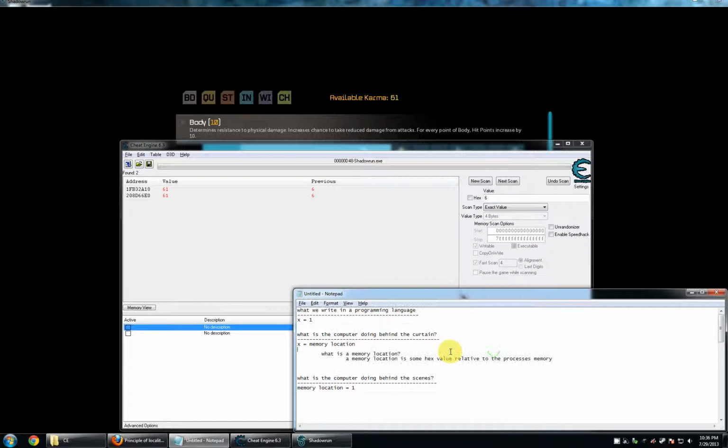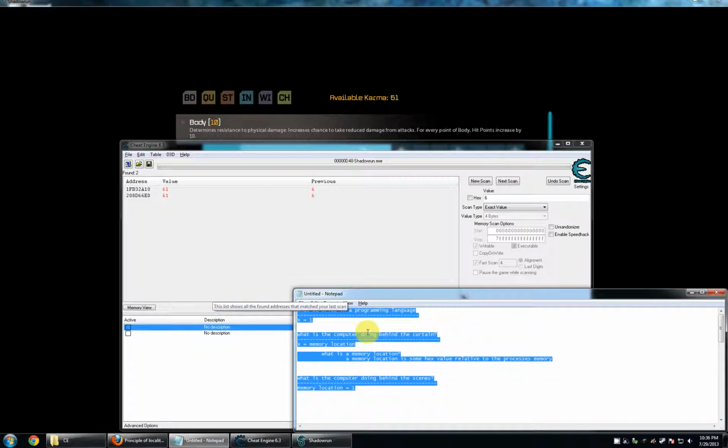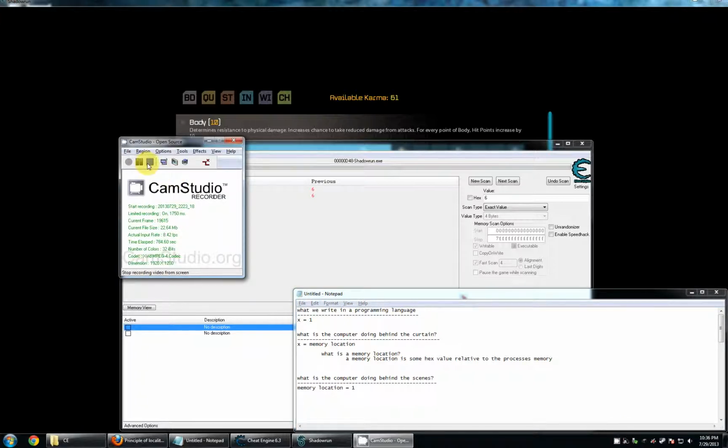Everything down here in the address list has a memory location associated with it. And so what is Cheat Engine really doing? Well, I'm sorry, let's not do that. Let's get rid of these two bottom steps. What are we writing in a programming language? We're going to have to stop and jump into this in the next video.